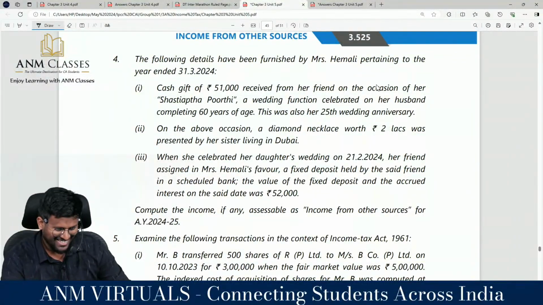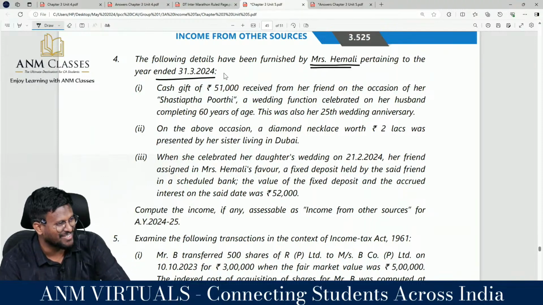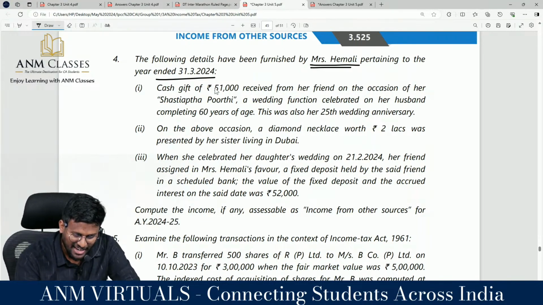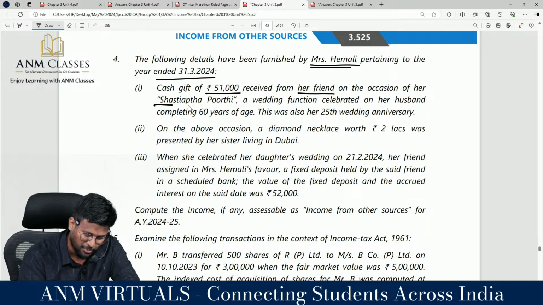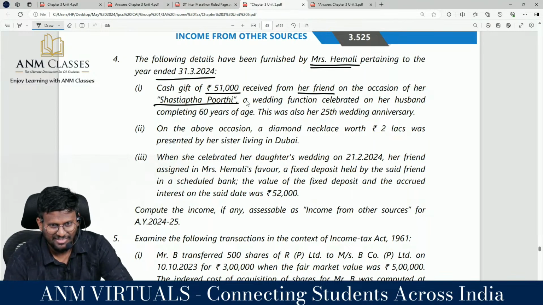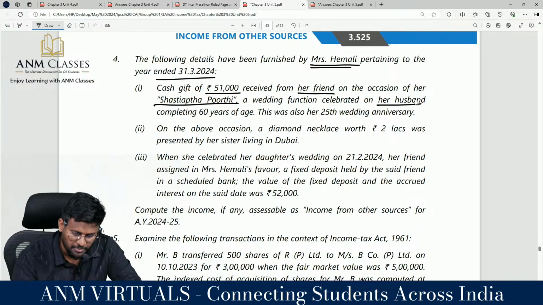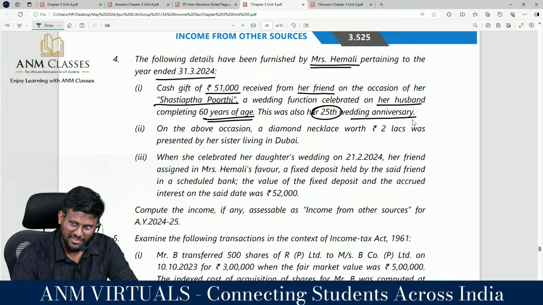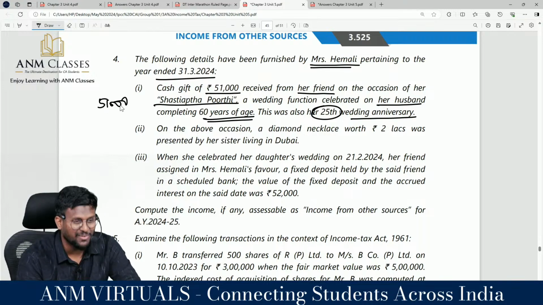Shall we? Yes, sir. The following details have been furnished by Mrs. Emali for the previous year ended 31/3/2024. Correct? Look at Emali's accounts. Cash gift of how much received from her friend on an occasion of her husband's sixtieth birthday? Taxable. Yes sir. A wedding function celebrated on her husband completing 60 years. This was also her 25th wedding anniversary. Yes sir. So they have received a gift of 51,000.